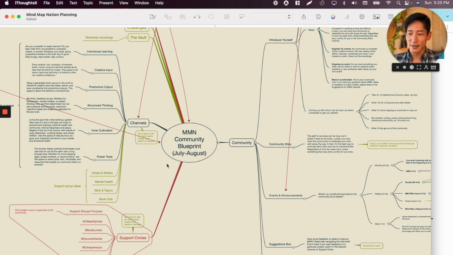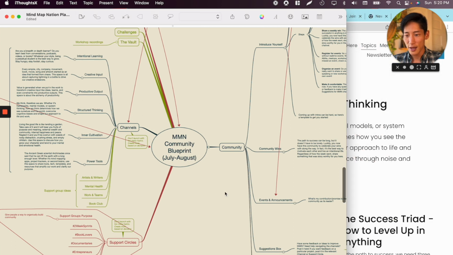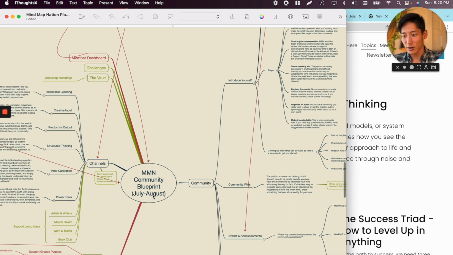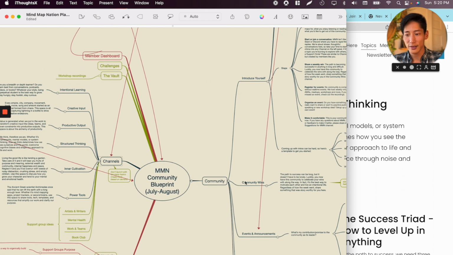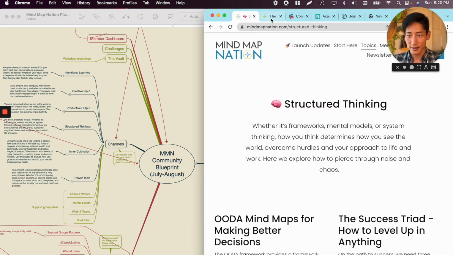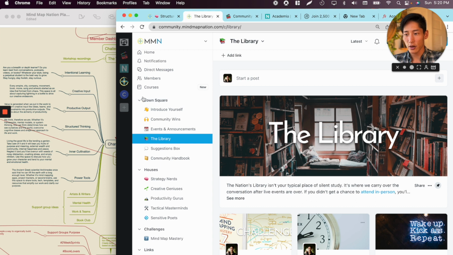All right, let's get into the MyMap Nation's community blueprint. This is where it gets pretty interesting too, right? So here we have community. These are the different major categories of channels in the community. So we have, let's see, it's far easier to just show you this. This used to be called community because that's what pretty much every other Circle community calls themselves.